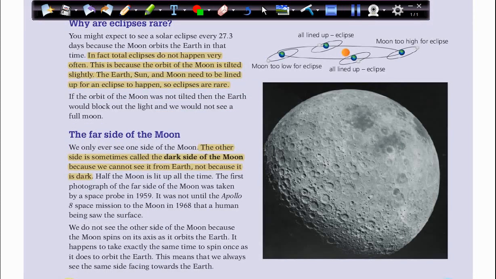So look at the picture here. When they line up together, the earth comes between the moon and the sun, so the moon will be blocked from the sun here.